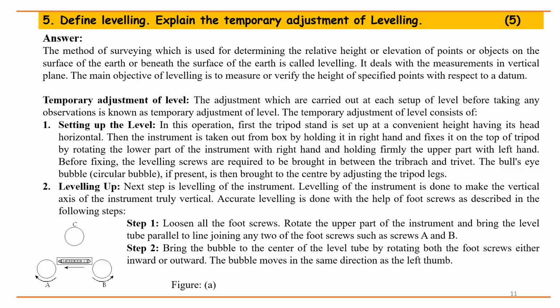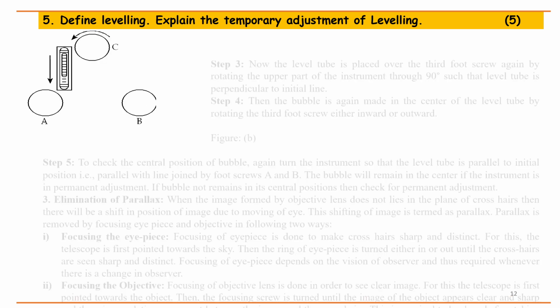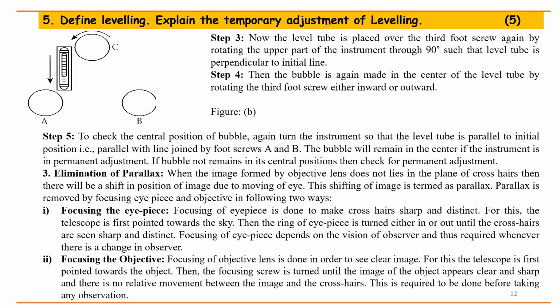Step 2. Bring the bubble to the center of the level tube by rotating both the foot screws either inward or outward. The bubble moves in the same direction as the left thumb. Figure A. Step 3. Now the level tube is placed over the third foot screw by rotating the upper part of the instrument through 90 degrees such that the level tube is perpendicular to the initial line. Step 4. Then the bubble is again made to the center of the level tube by rotating the third foot screw either inward or outward.